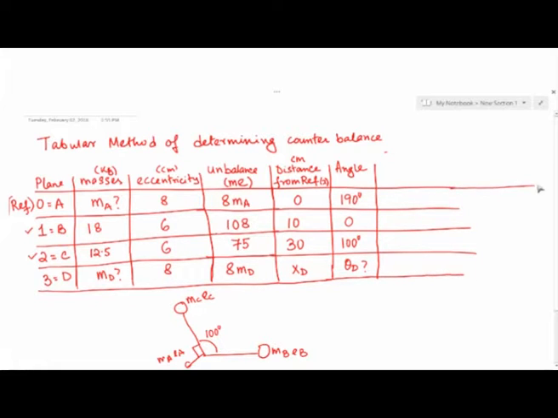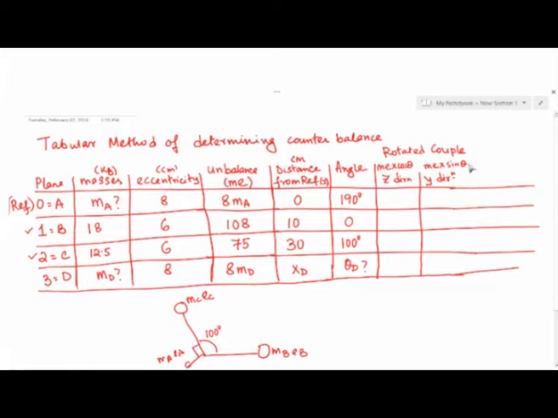Now we will talk about the calculations. Firstly, we will do the rotated couple vector calculation. Firstly, we will find along Z direction, and secondly along Y direction. The formula for the first will be m times e times x into cos theta, and the formula for the second would be m times e times x into sin theta.